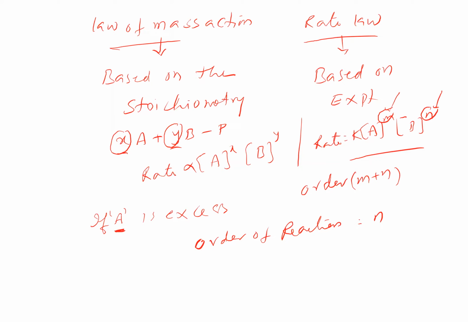Then, can order be negative with respect to some reactants? The possibility is there. For example, take the reaction 2O3 giving rise to 3O2. In this reaction, it has been found that rate is equal to rate constant K into O3 squared and O2 to the power of -1.